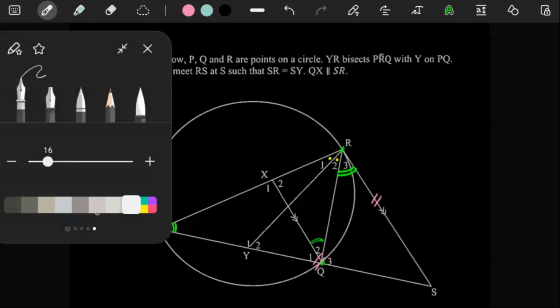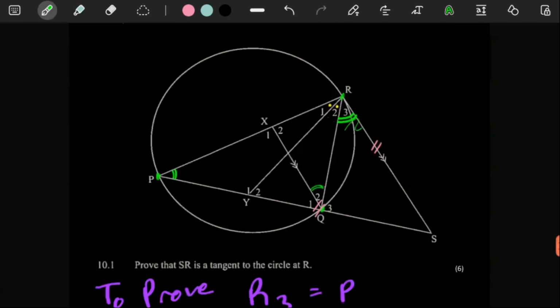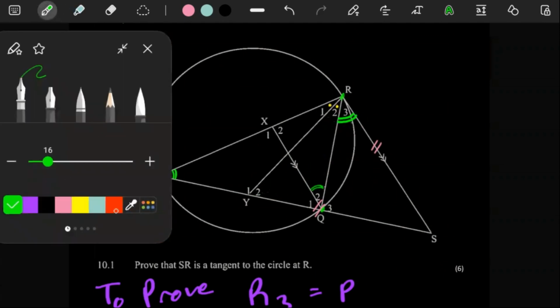Labeling this may help us, because if we label this x, then this is going to be equal to x, and then we can label this whole thing here y, and then this whole thing here would also be... come on. Let me not try and make this complicated. Let's just keep it simple.